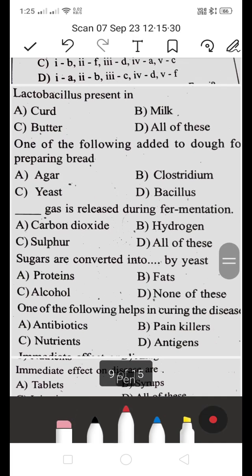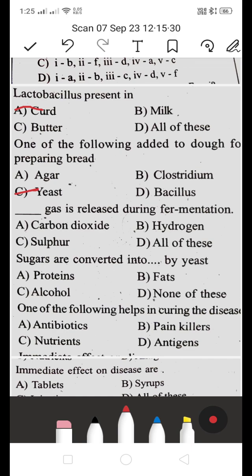Next one. Lactobacillus is present in curd, butter, milk, or all of these? Lactobacillus is present only in curd. A is the right answer. Next, which of the following is added to dough for preparing bread? Agar, clostridium, yeast, or bacillus? C is the right answer.